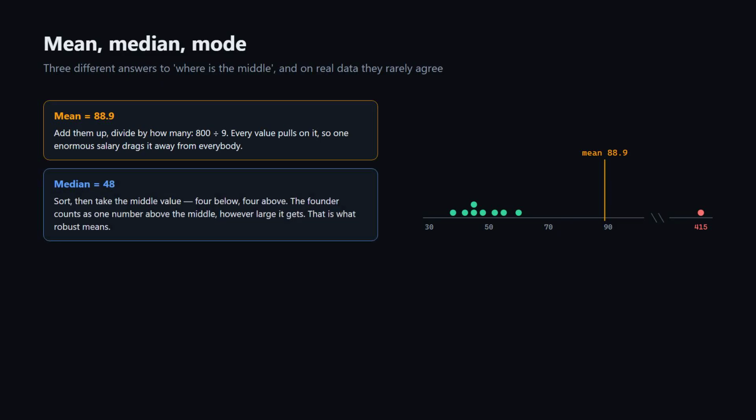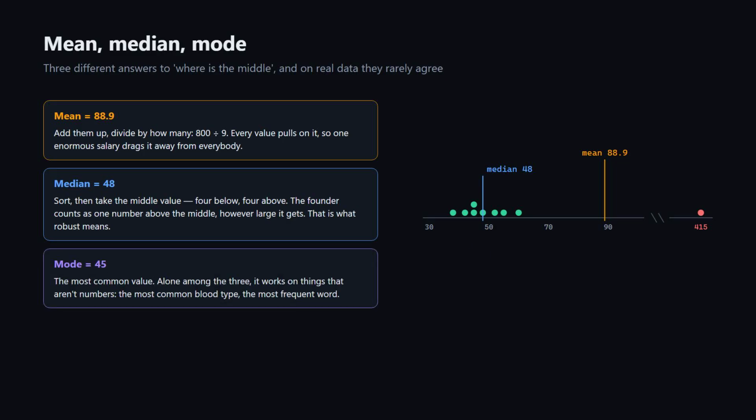The median is the middle value once you have sorted them: 4 numbers below, 4 above, and 48 sitting in the middle. With an even count, you average the middle two. Notice that the founder's 415 counts as exactly 1 number above the middle, no matter how enormous it is.